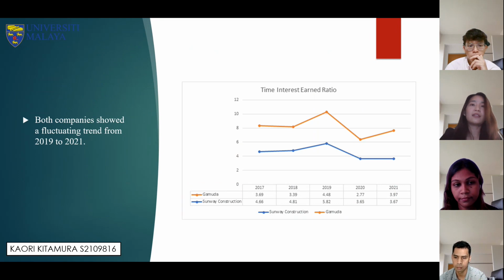So it indicates that both companies are able to meet their interest obligations because earnings are significantly greater than their annual interest obligations. The highest is from Sunway Construction in 2019, where they can pay off their interest 5.82 times over, as for Gamuda only 4.48. But overall, both companies have a good interest ratio.